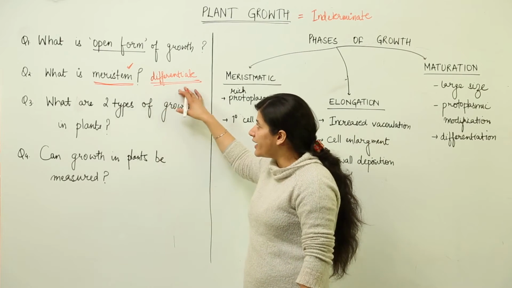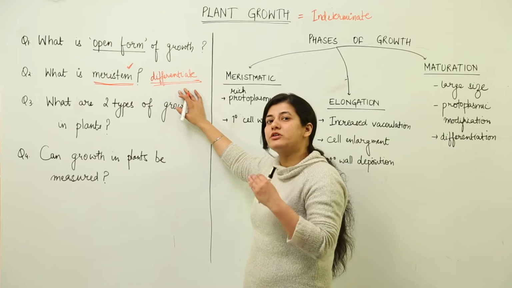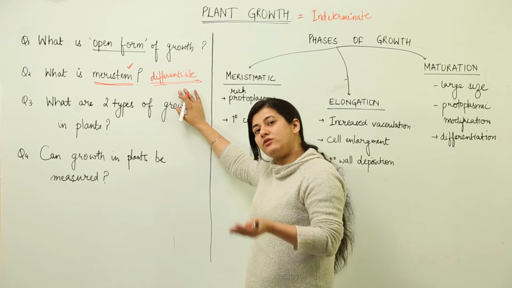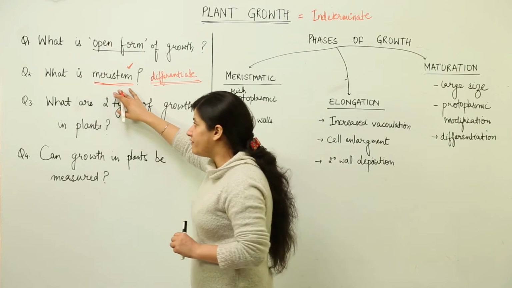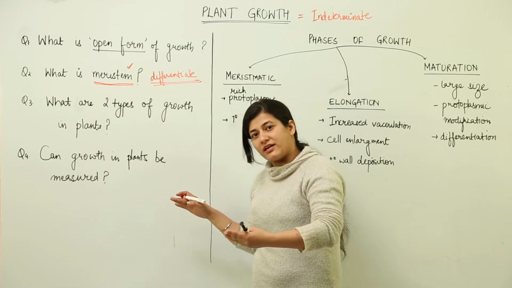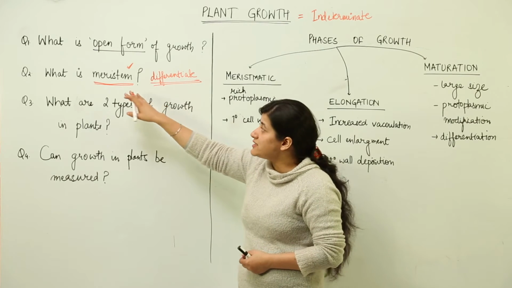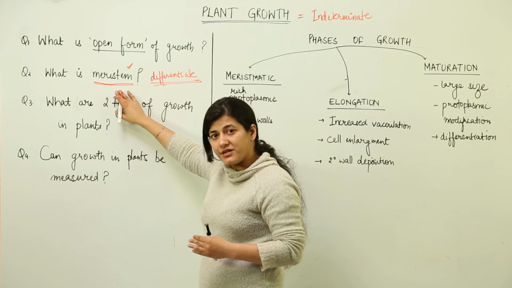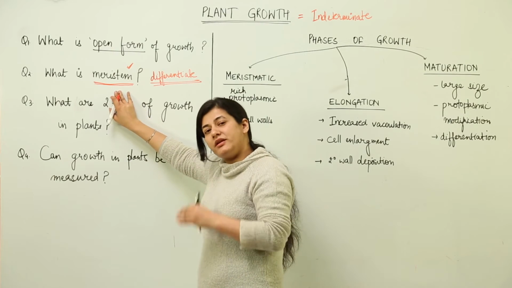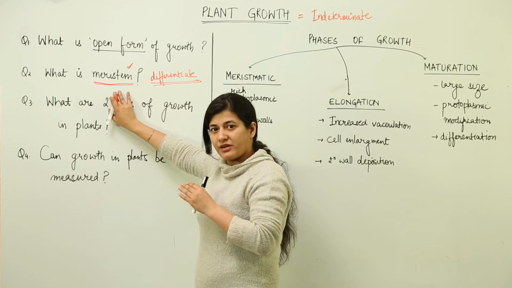That means it would undergo some structural specialization so that it could perform a specific work. But the meristematic cells are going to give rise to meristematic cells further and further. That means they are not going to lose their ability to divide. They are going to retain that ability for the entire life period of the plant.